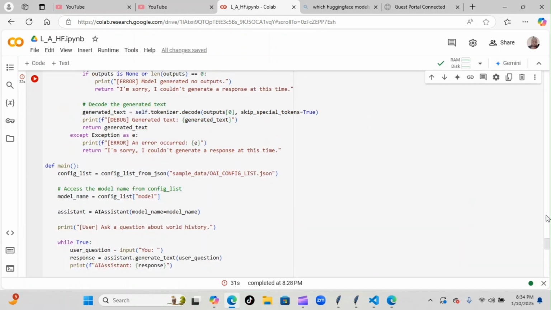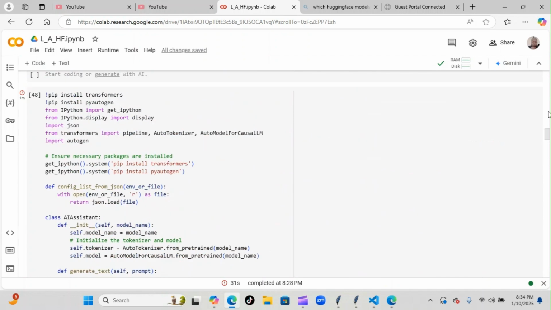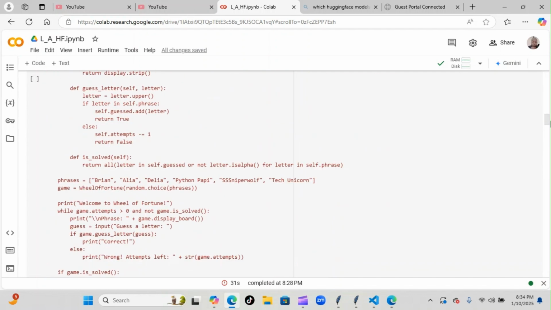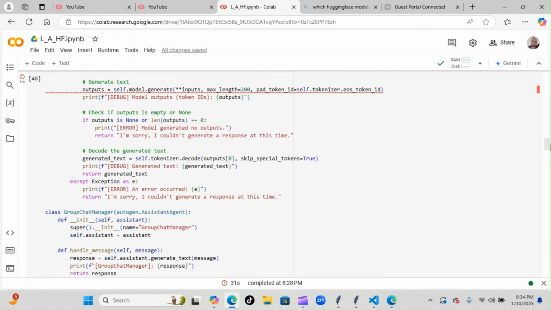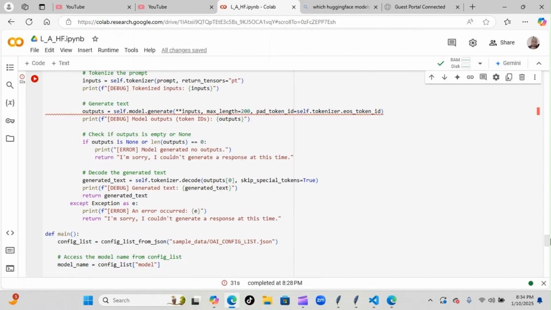I'm assuming that the Hugging Face models aren't geared to generate their own responses and think on their own. They're not learning agents. They're strictly models that are used for inputting text and generating text. So they can't think on their own and they can't do things on their own. So that's why we weren't able to get responses from them. We can enter questions, we just can't get any intuitive responses from the actual agents.